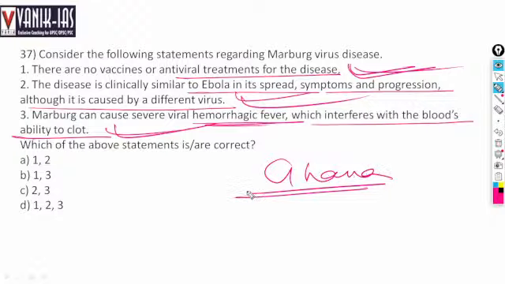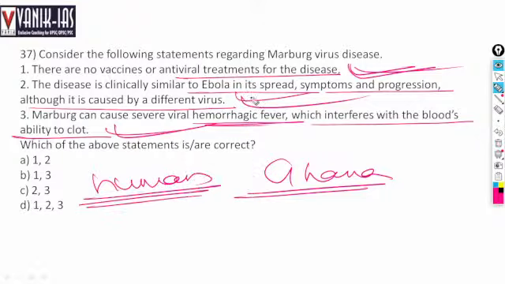Marburg virus is a pathogen that causes Marburg virus disease in human beings, and it spreads like Ebola virus. There is no antiviral treatment for the disease. It can cause severe viral hemorrhagic fever, which interferes with the blood's ability to clot.